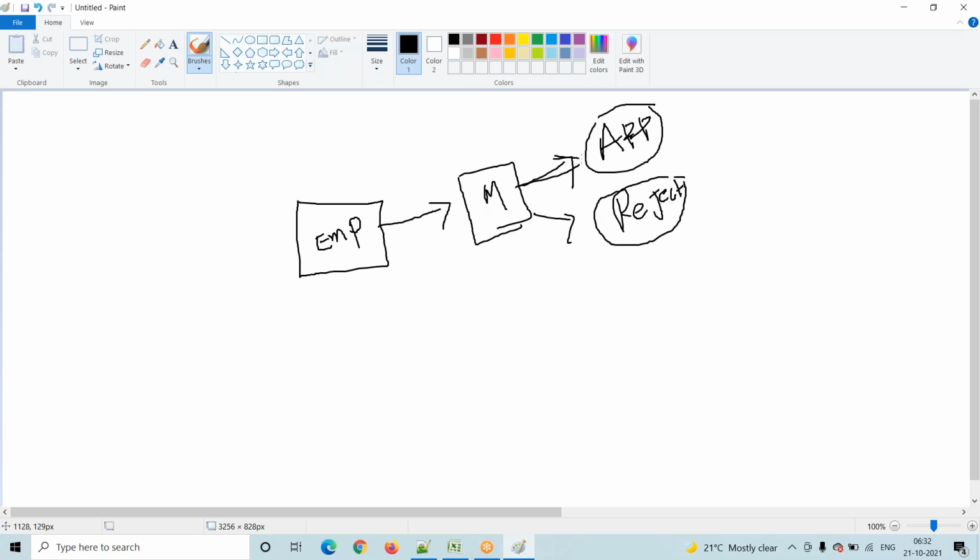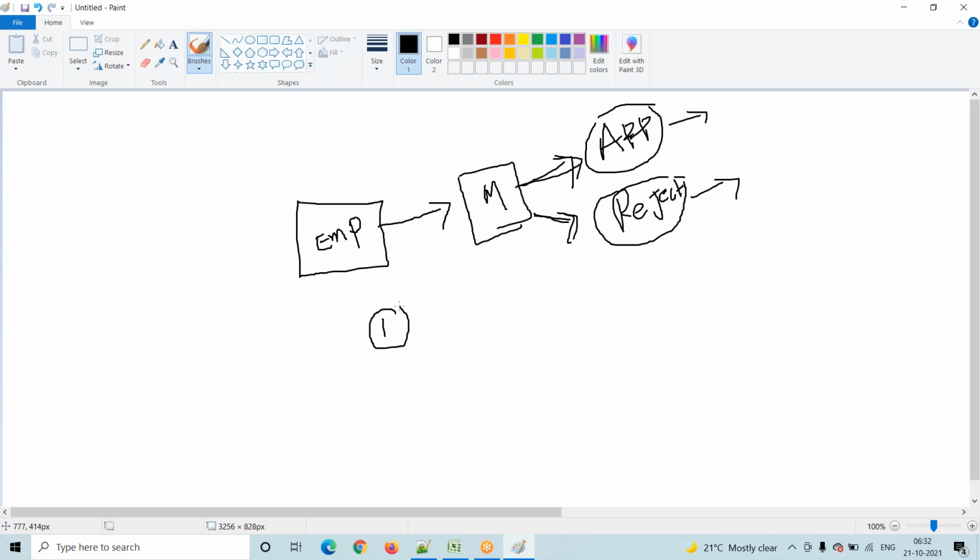The manager will approve or reject. If he approves, what will happen? If he rejects, then what will happen? So here, how the employee will send his resignation information to his manager, that is the first point.